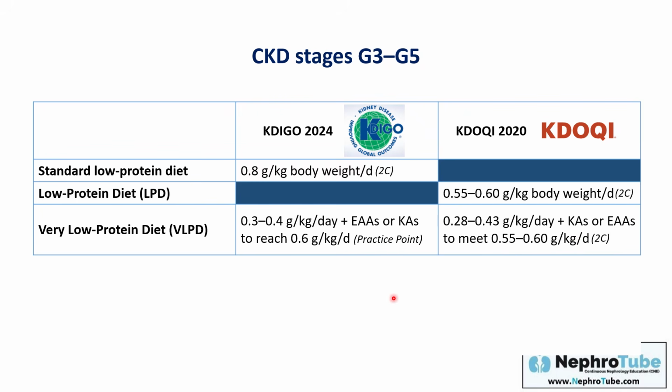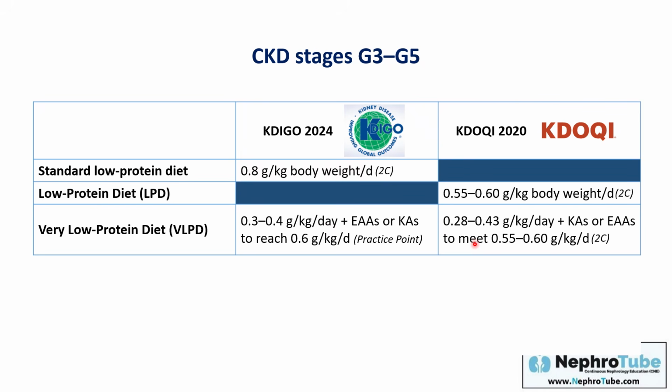It's important to mention that a very low protein diet can be used in patients who have the will to use it and are not at risk of malnutrition.